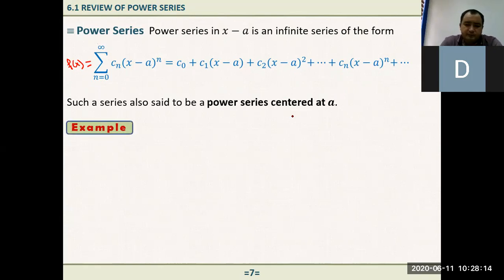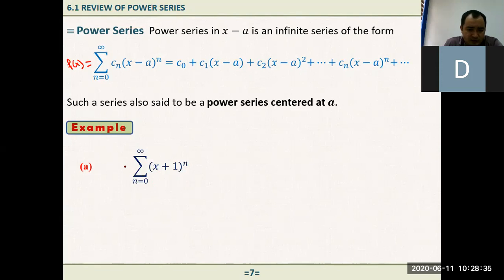So, some examples of power series in x minus a. For example, the first example is (x plus 1) to the power n. So what is a here? a is equal to -1, so that series is centered at -1. What does it mean?